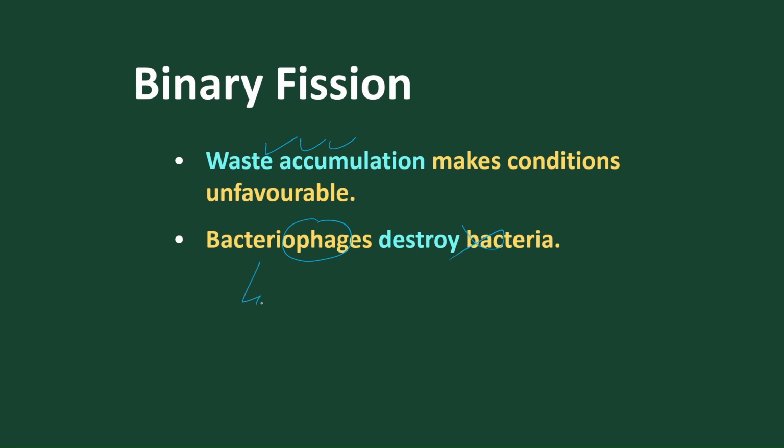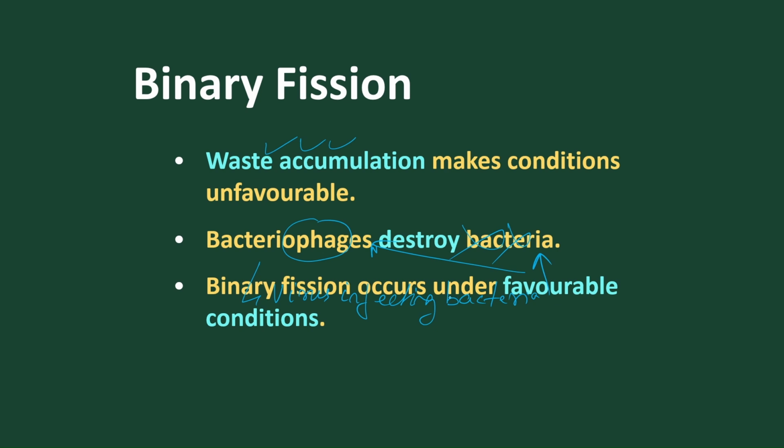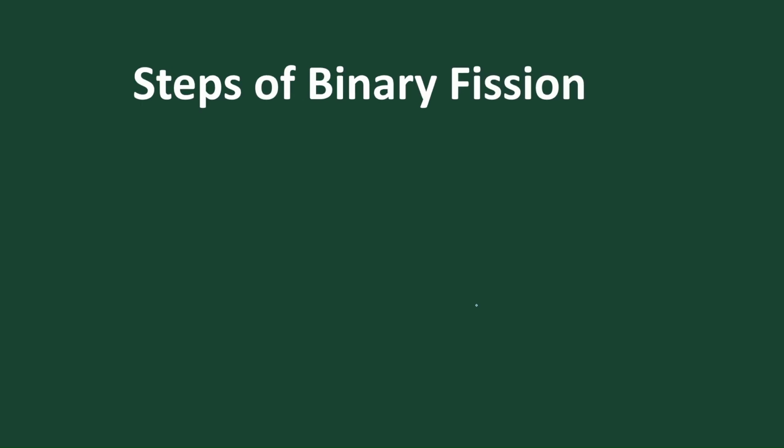Now what is a bacteriophage? A virus infecting bacteria. A virus infecting bacteria is called a bacteriophage. So bacteria are destroyed. These are the drawbacks in multiplication and growth of bacteria after binary fission. Binary fission normally occurs under favorable conditions, but we find certain drawbacks are present.